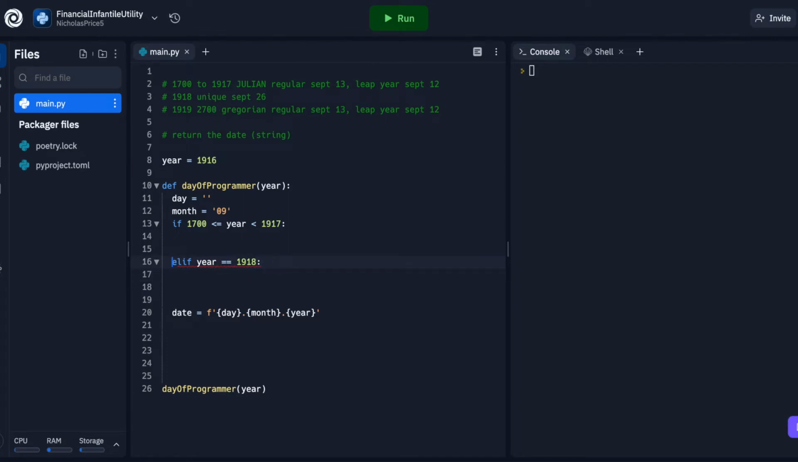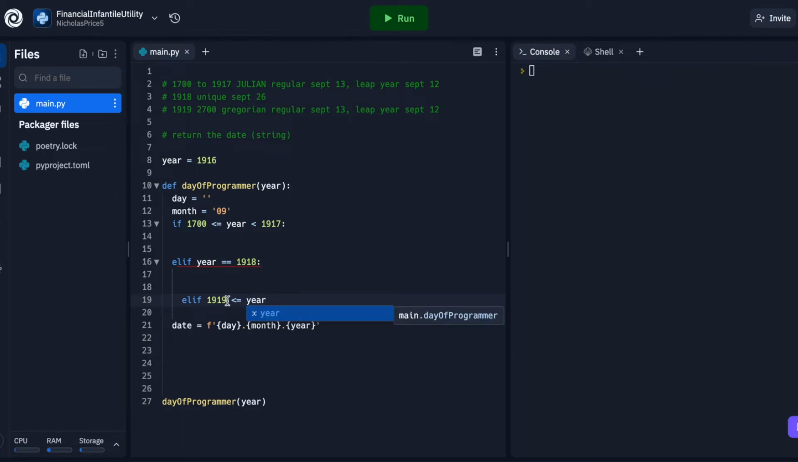Let's get our format correct. And then last statement, elif, what would it be? 1919 is less than or equal to year. Oh no, you know what we can do? We can do 1918 is less than year. It's less than or equal to 2700. Get that formatted correctly.